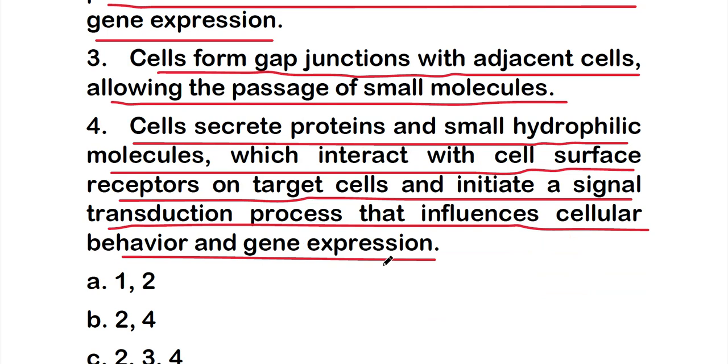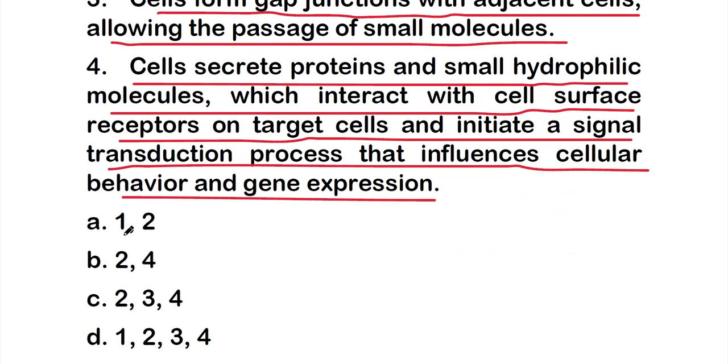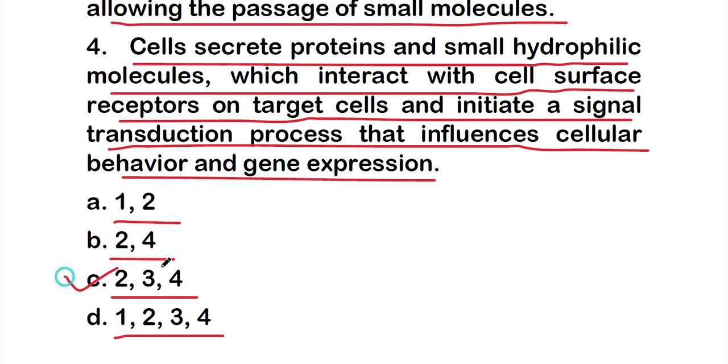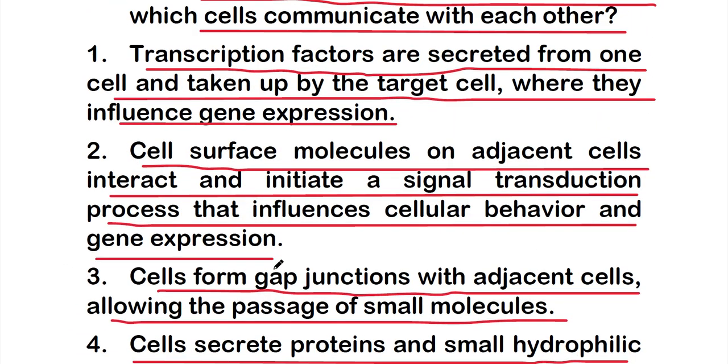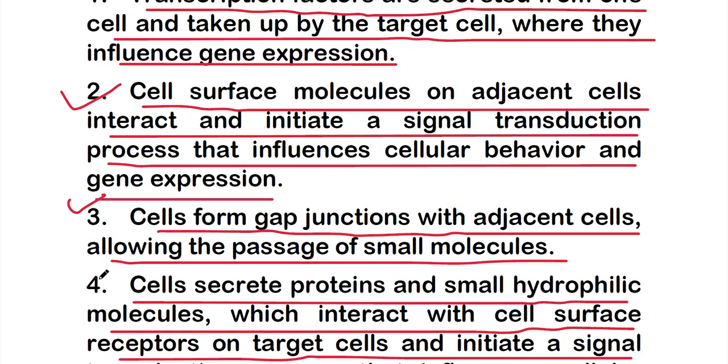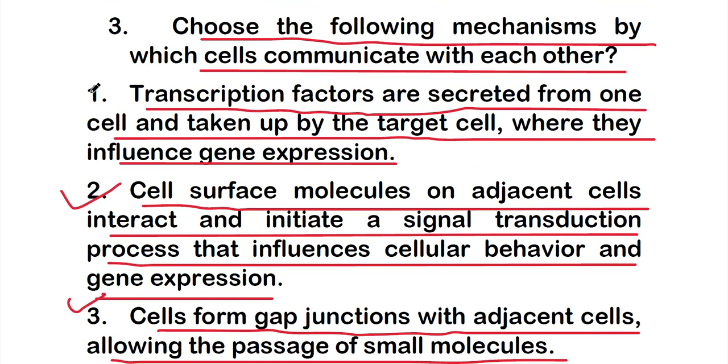So here, which arrangement of options is the correct one? Option A is statements 1 and 2. Option B, 2 and 4. Option C, 2, 3 and 4, or option D, 1, 2, 3, 4, all are correct. So which one is the correct option? Correct is option C, that is 2, 3, 4 is the right statement about cell communication. The first one is not the right statement about cell communication.